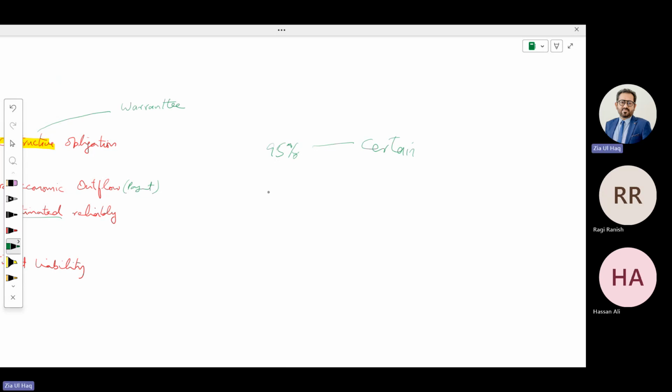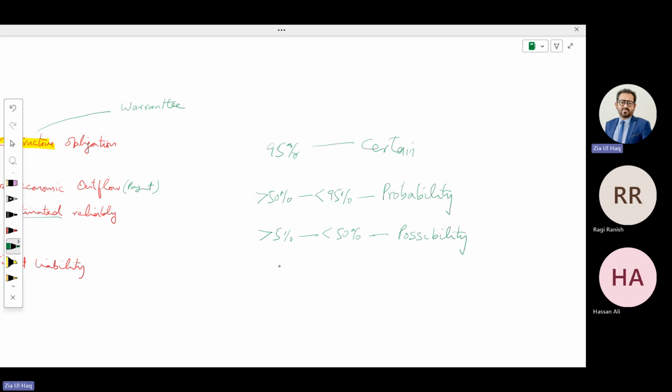If there are chances greater than 50% but less than 95%, that will be called probable. If there are chances less than 50% but greater than 5%, in between 5 to 50%, that is called possible.